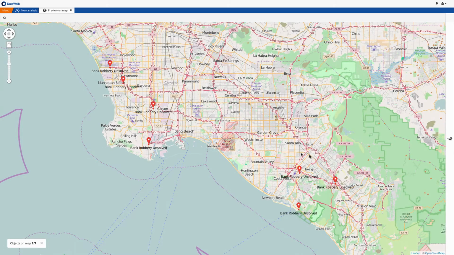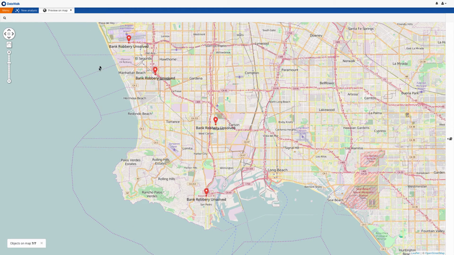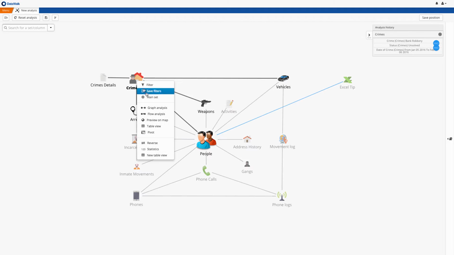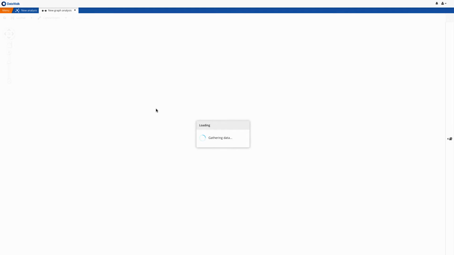3 of the robberies are in various outlying areas, but we see that there is a cluster of 4 bank robberies in a relatively small area around the South Bay, and we further note that those 4 banks are within a 2-block radius of freeway on and off ramps. We select the specific crimes of interest and load them on a network graph.